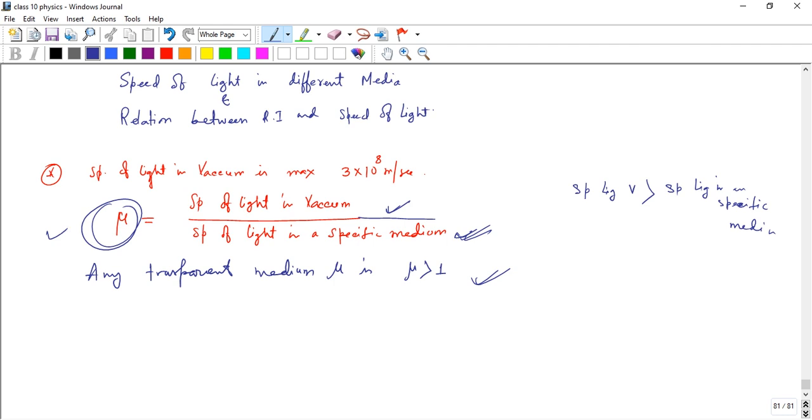So the medium is always defined with respect to the vacuum. The speed of light in vacuum is always fixed, 3 into 10 to the power 8 meter per second, divided by that in any medium.